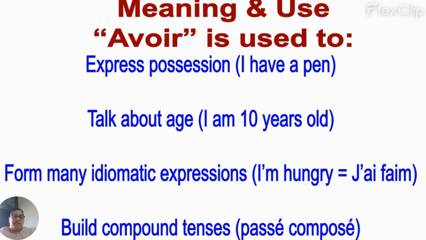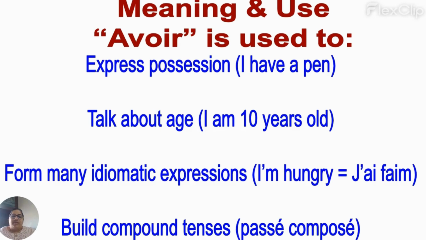Also, as I said earlier, it is used to build compound tenses. That is passé composé, past tense. You can use it for the past tense: j'ai mangé, j'ai parlé, j'ai dansé, j'ai écouté. Passé composé is also very important to talk about events in the past, isn't it? For that, the avoir verb plays as a backbone. Without using that verb, it does not make sense in French.